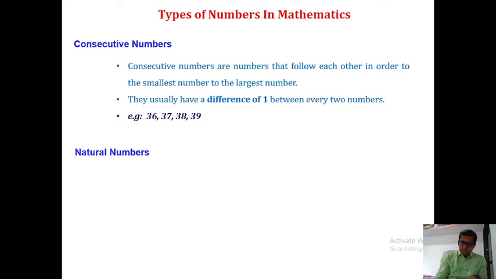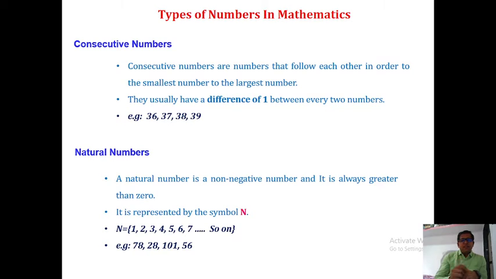Natural number. A natural number is a non-negative number, and it is always greater than 0. Or you can simply say a natural number is a set of non-negative numbers. What is a set? We can discuss that in another lecture. But here you can say a set of non-negative numbers is called a natural number.